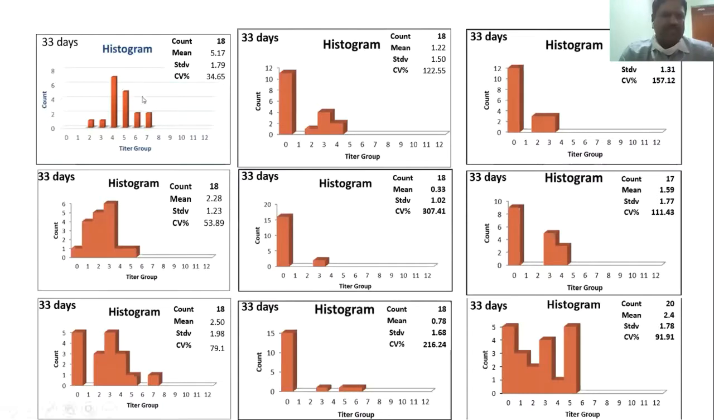So this is the first one. It's actually a good response, and the titer is 5.1. And in the others, all titers are very low. It's 1.2 and 2.3, even 0.3 in some places. So sometimes we will have some doubt whether these flocks were given the vaccine or not.